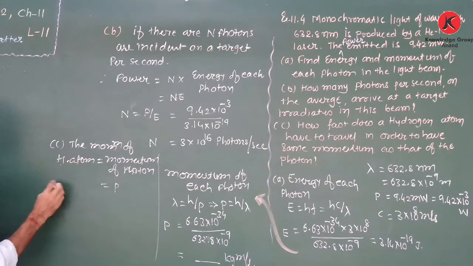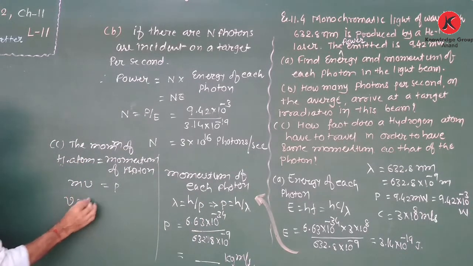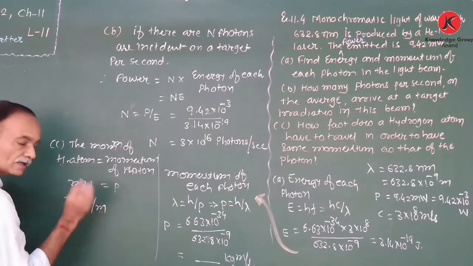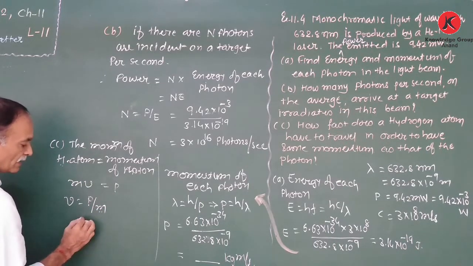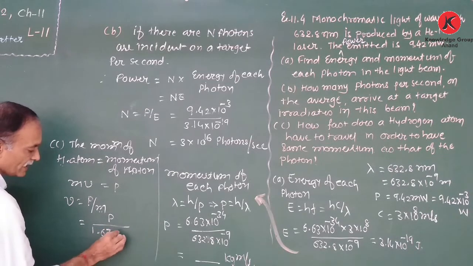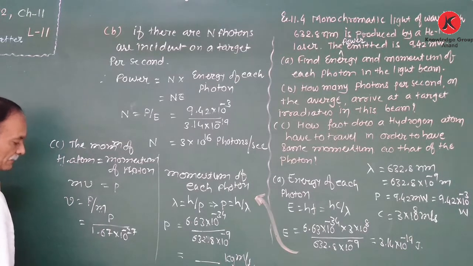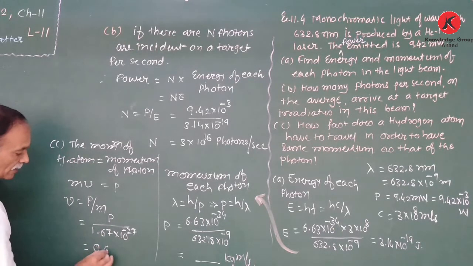The momentum of the hydrogen atom is mass into velocity. Therefore, velocity is equal to p upon m. Here we take the mass of the hydrogen atom as the mass of a proton, 1.67 into 10 raised to minus 27 kg. Therefore, the speed of the hydrogen atom is 0.63 meter per second.